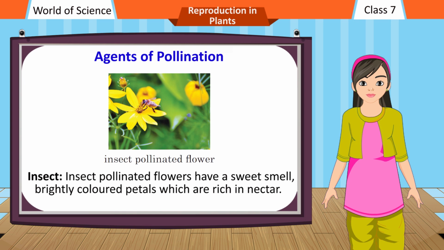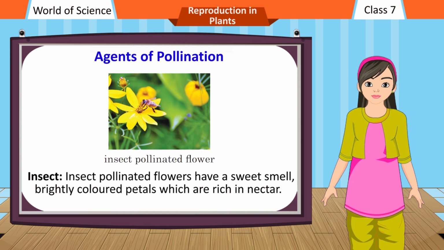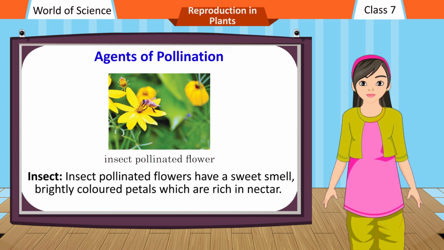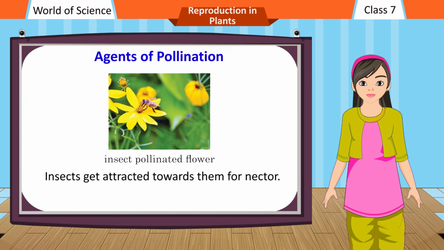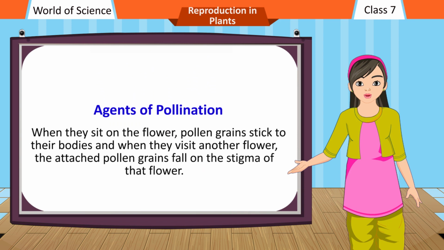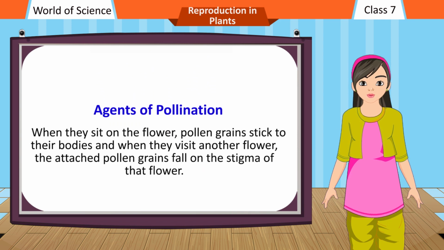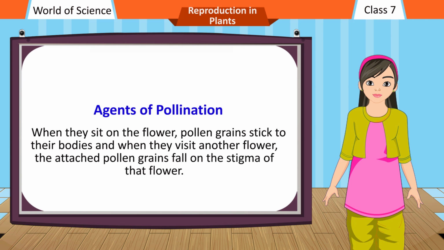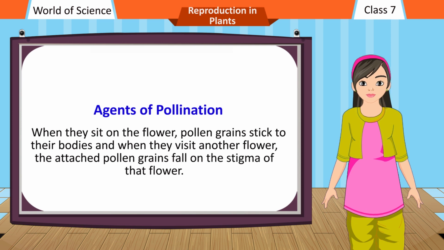Insects. Insect-pollinated flowers have a sweet smell and brightly colored petals, which are rich in nectar. Insects get attracted towards them for nectar. When they sit on the flower, pollen grains stick to their bodies, and when they visit another flower, the attached pollen grains fall on the stigma of that flower.